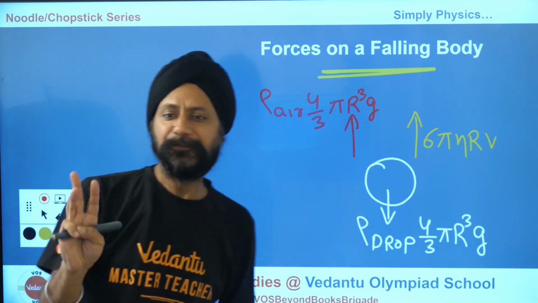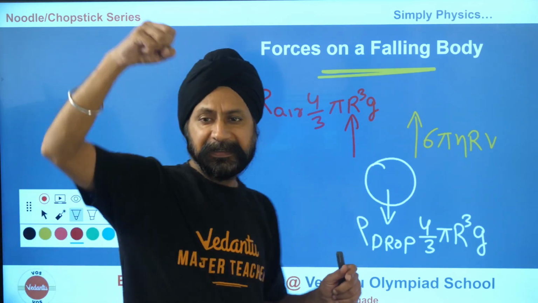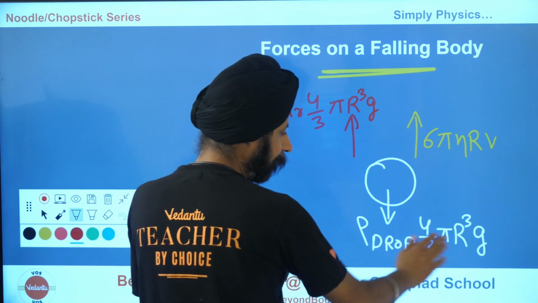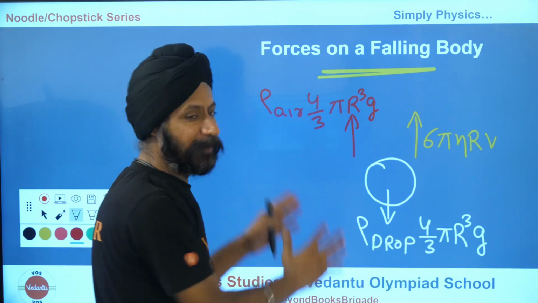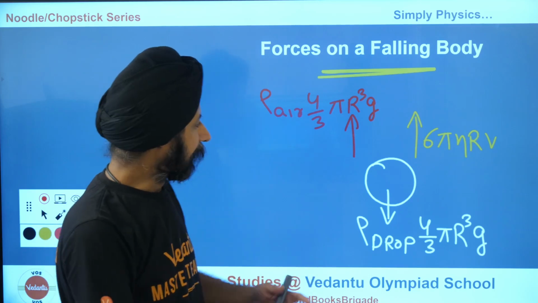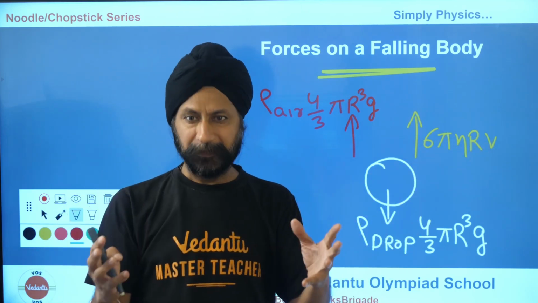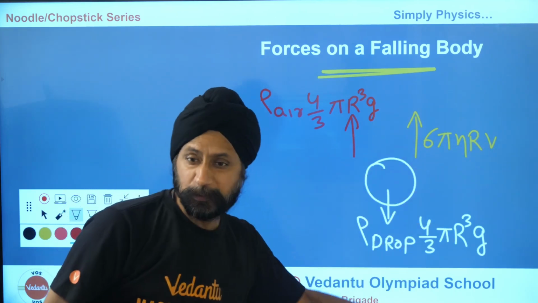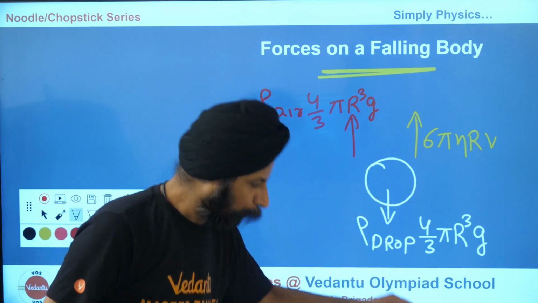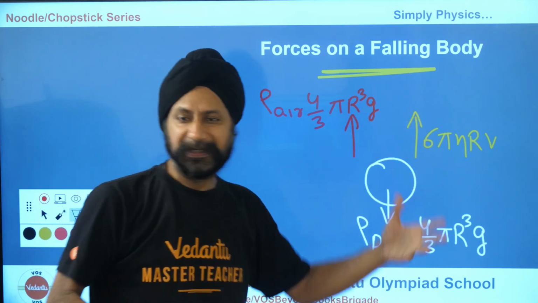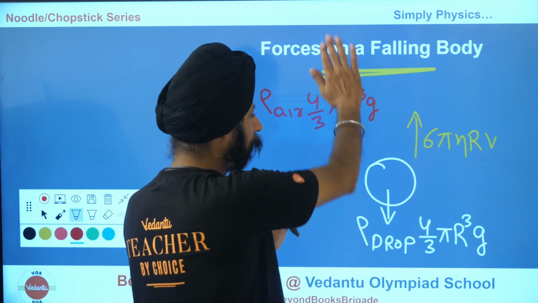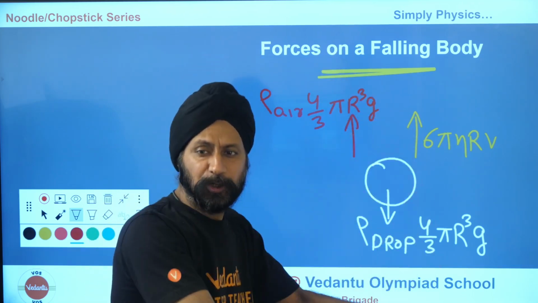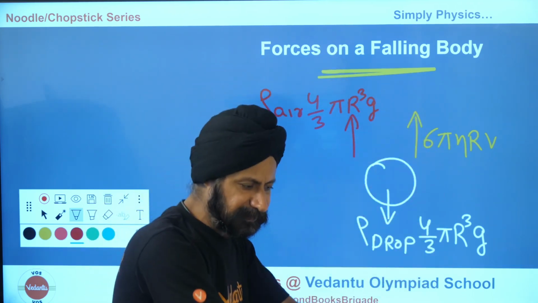So there are three forces. When it starts to fall down, this is some value and this is some value which is fixed, and this is 0 to start with. So there is a force going downwards more, and this one is lesser. That's why it's falling down. So buoyancy is less than mg. So mg is more, buoyancy is less, and it starts to fall down faster, faster, faster.